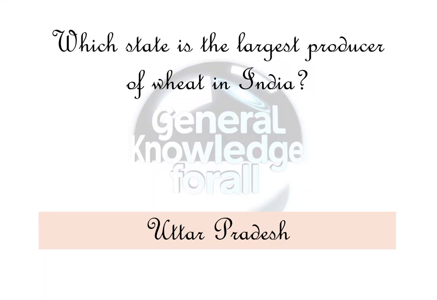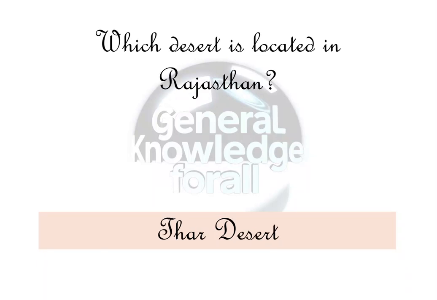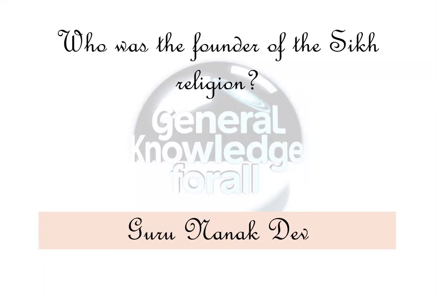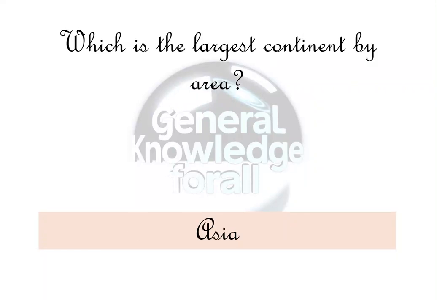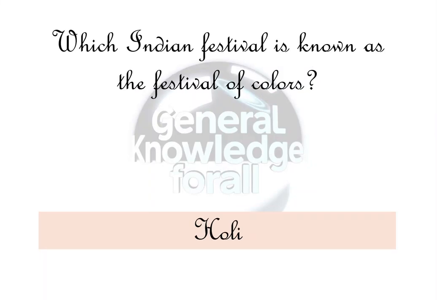Uttar Pradesh. Which vitamin is produced in the skin on exposure to sunlight? Vitamin D. Which desert is located in Rajasthan? Thar Desert. Who was the founder of the Sikh religion? Guru Nanak Dev. Which is the largest continent by area? Asia. Which is the capital of Uttarakhand? Dehradun. Which Indian festival is known as the Festival of Colors?